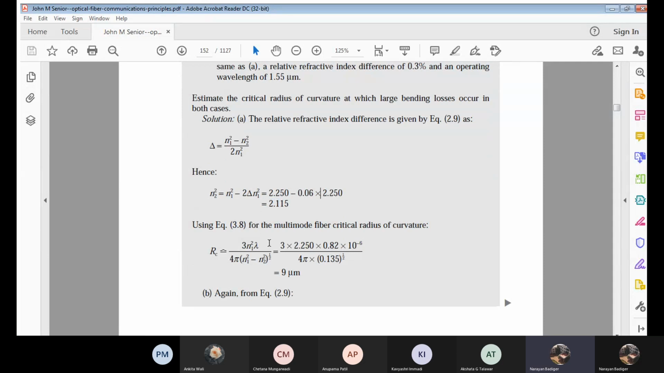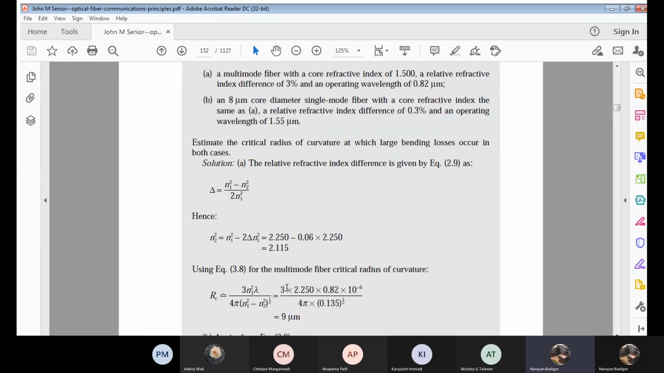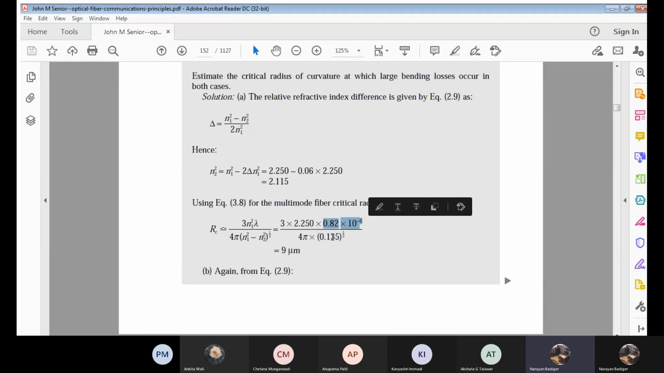Now use this value for RC, which is 3 N1 square lambda divided by 4 pi into delta, now that is N1 square minus N2 square to the power 1 by 2. Okay. What is N1? N1 is 1.5. Its square, see, 1.5 square is 2.25. So 2.25 into lambda. Lambda is how much? It's given, 0.82 micrometers. Correct? Divided by 4 pi.